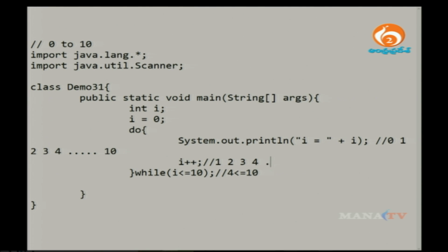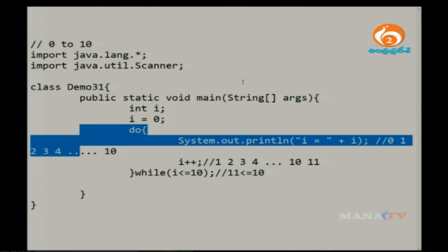Now it increments 10 to 11. Now 11 is less than or equal to 10? No, the condition is false, so the control will never go back to the place where your loop started.